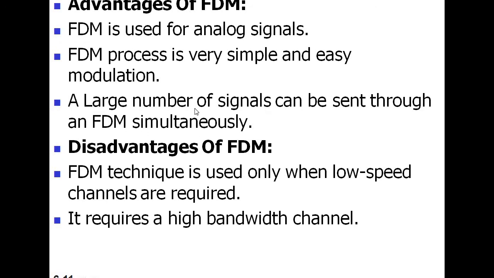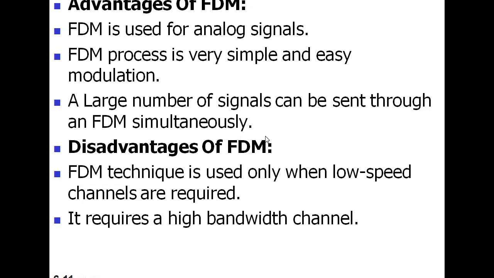This is the main advantage, that a large number of signals can be sent through an FDM simultaneously. That means simultaneous transmission is possible in the case of FDM, frequency division multiplexing, as the name suggests. Okay. Next is the disadvantages of FDM.